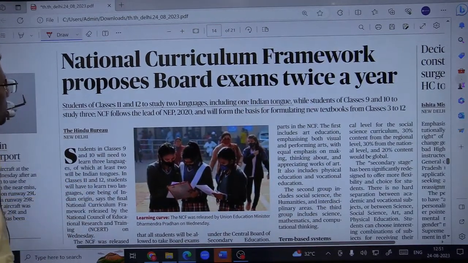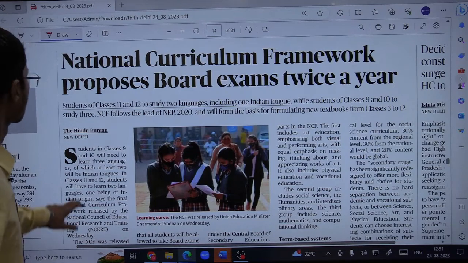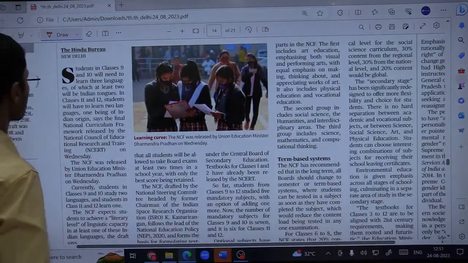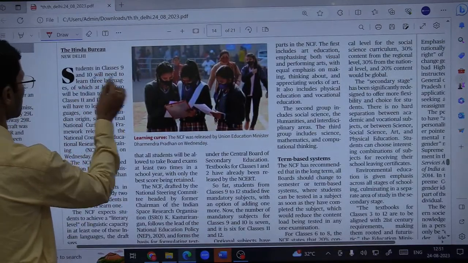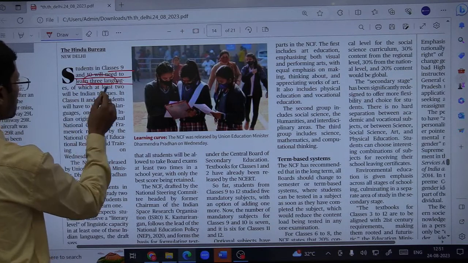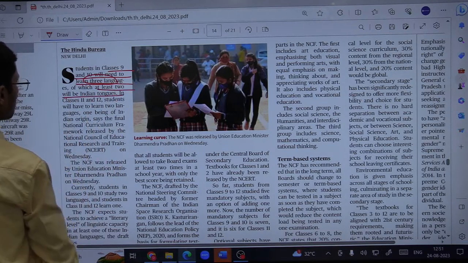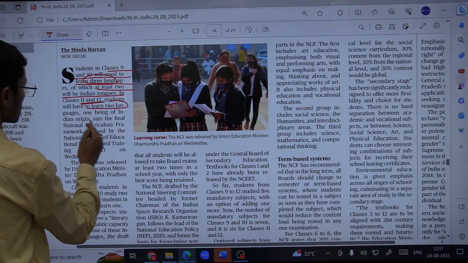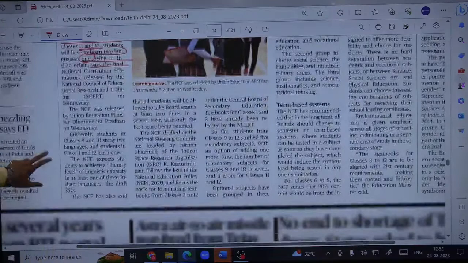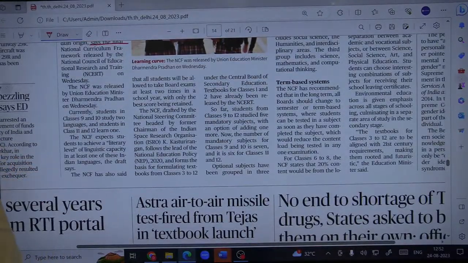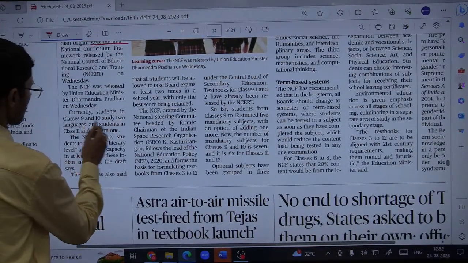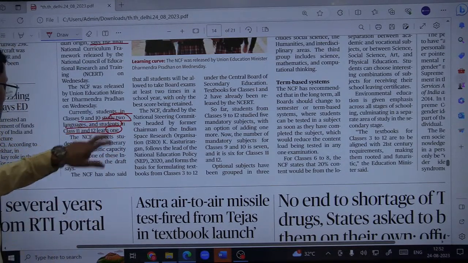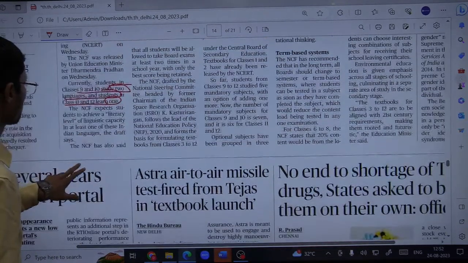This National Curriculum Framework proposes board exams twice a year. So this is important, there are many suggestions given by this NCF. So classes 9th and 10th will need to learn 3 languages, of which at least 2 will be Indian tongues, fine. In class 11th, 12th, students will have to learn 2 languages, 1 being of Indian origin, says the final National Curriculum Framework released by NCERT. So currently students in classes 9 and 10 study 2 languages and students in class 11 learn 1, but now it will be 3 and 2, not just 2 and 1. So this is the major change.